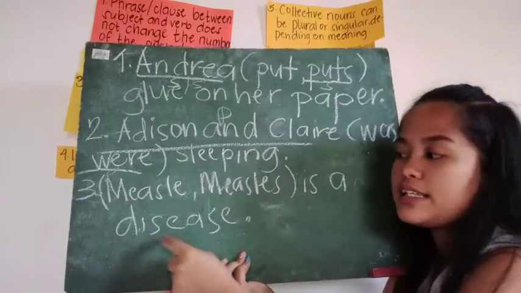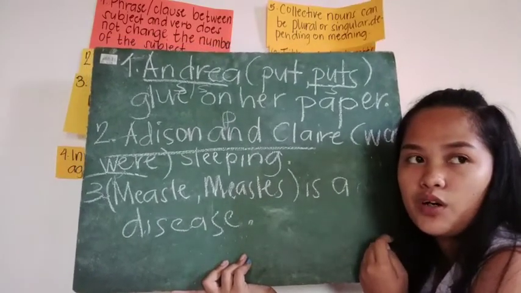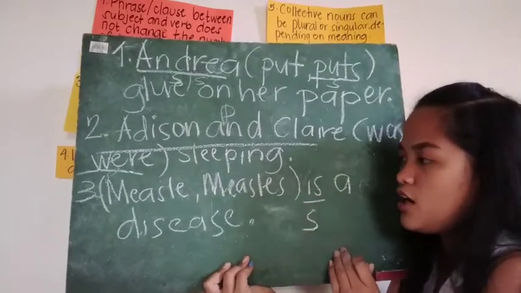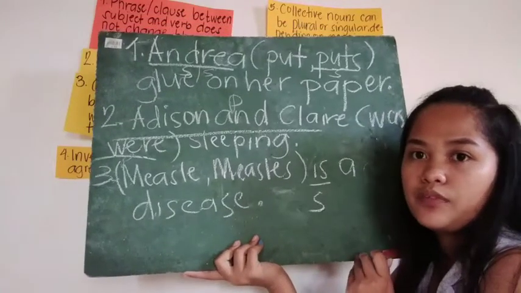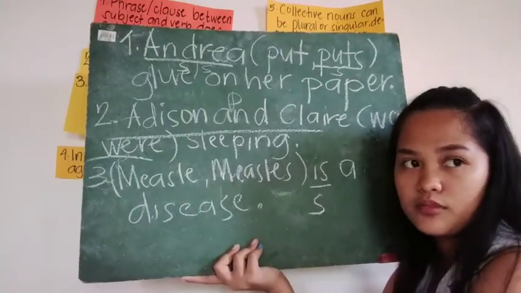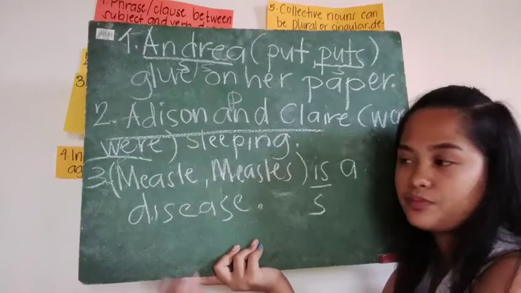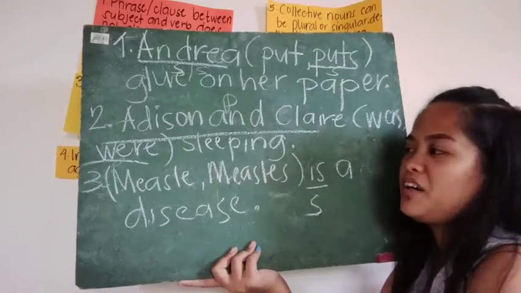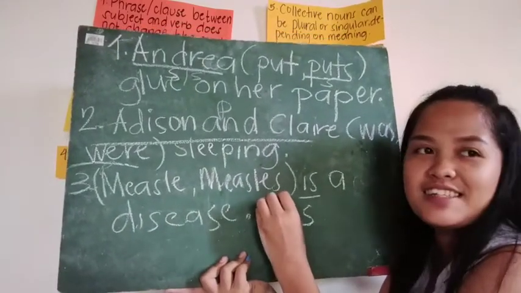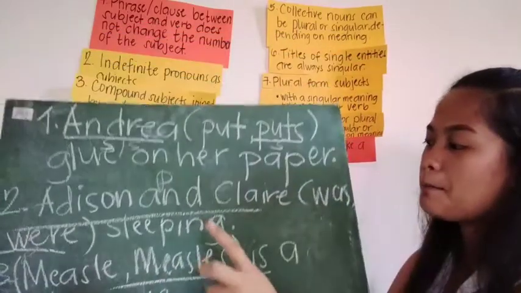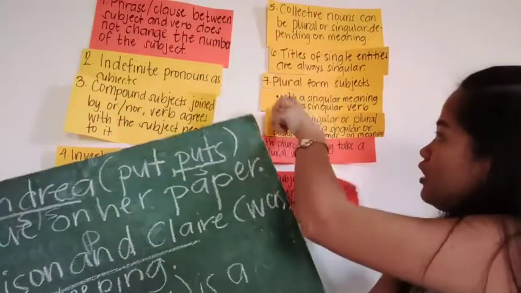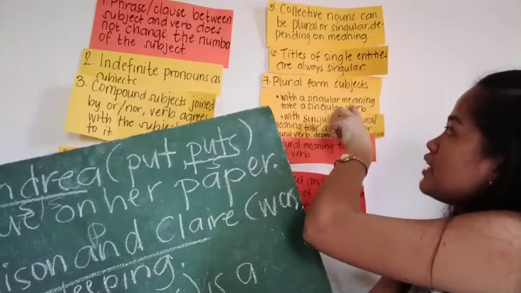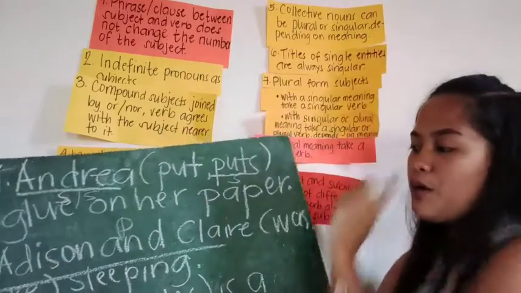"Measles is a disease." Our verb here is "is", which is singular. So which of these is our subject? Measles. No, it is "measles" because of rule number 7: plural form subjects with a singular meaning take a singular verb.